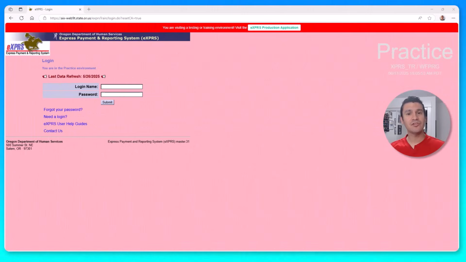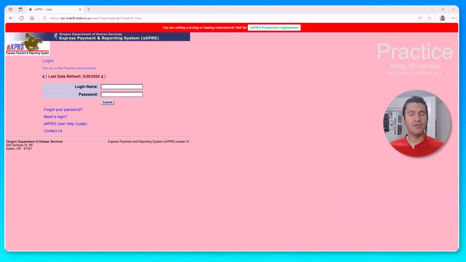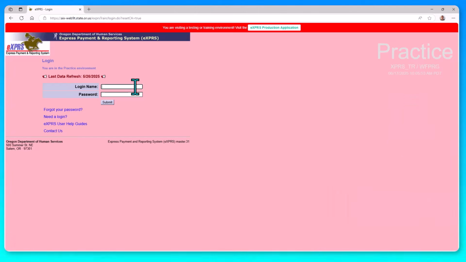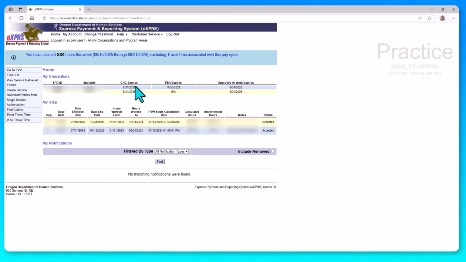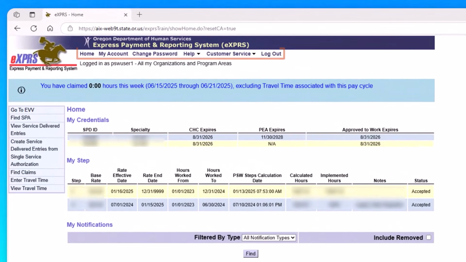In this video, I'll show you the basics of navigating Express, including logging into the system, using the top menu bar, and also using the left navigation. To begin, enter in your login name and your passcode. I'm going to log in as a personal support worker. This view here will look familiar for personal support workers. For other types of users, your screen may look a little bit different, but in general, you'll have the top menu bar and the left navigation.